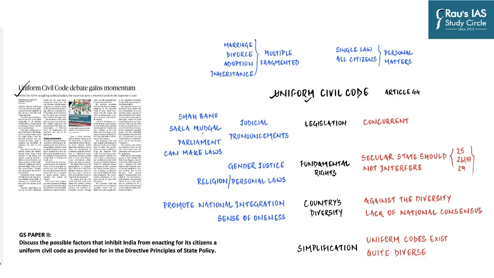And so accordingly, this topic does not directly fit in any particular part of the syllabus. It could go well in GS Paper 1 in the Indian society part. It could as well be asked in GS Paper 2, and it has been asked in 2015: Discuss the possible factors that inhibit India from enacting for its citizens a uniform civil code as provided for in the directive principle of state policy.